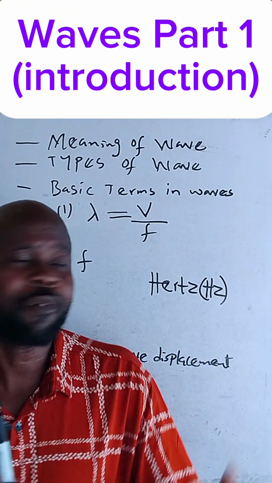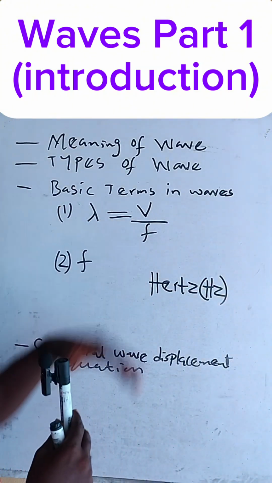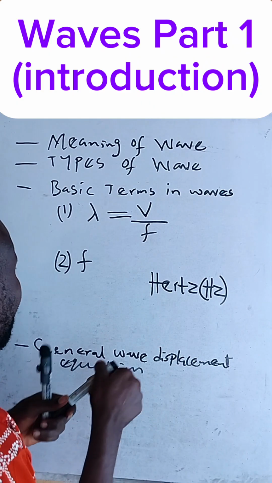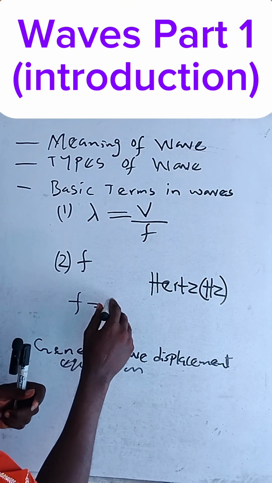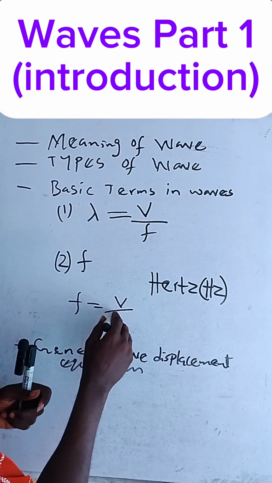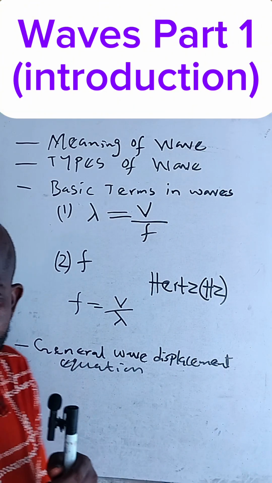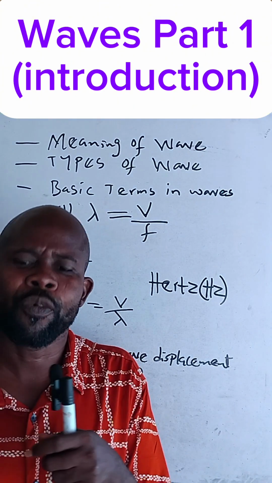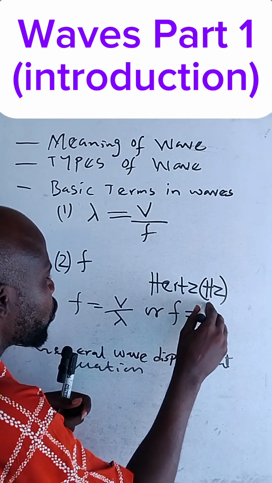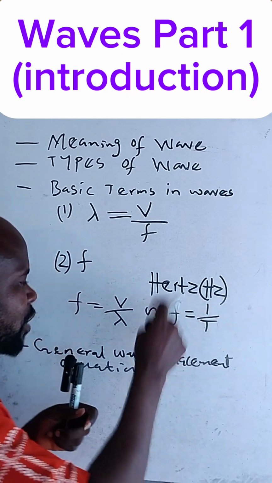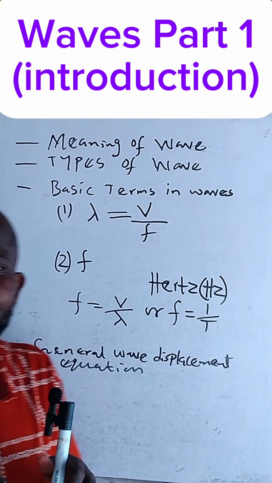And what is the formula? We have frequency equal to v over lambda. That is one of them. It also has 1 over period, or frequency itself is equal to 1 over period. This is another formula for frequency.